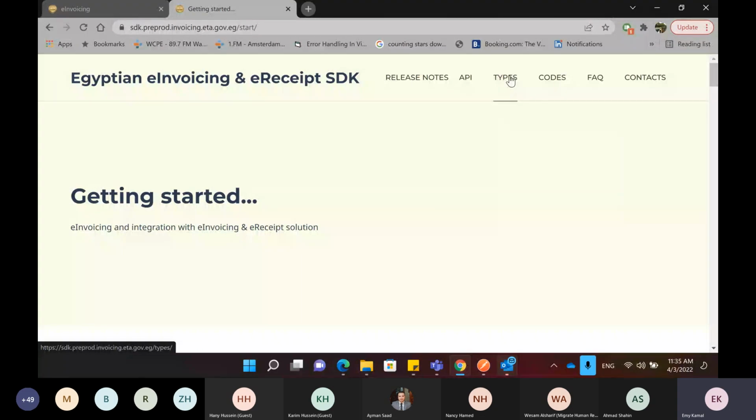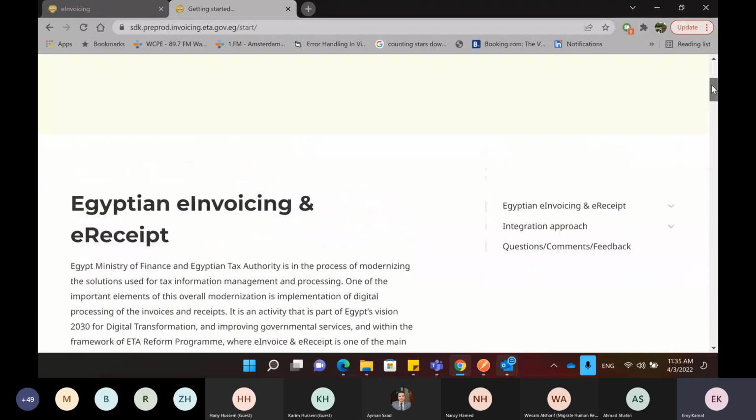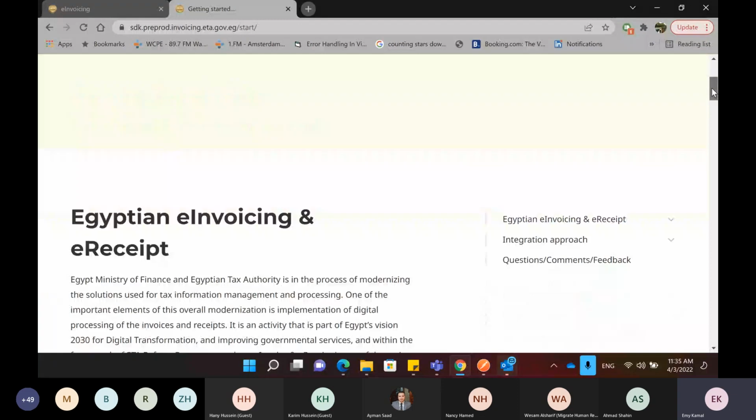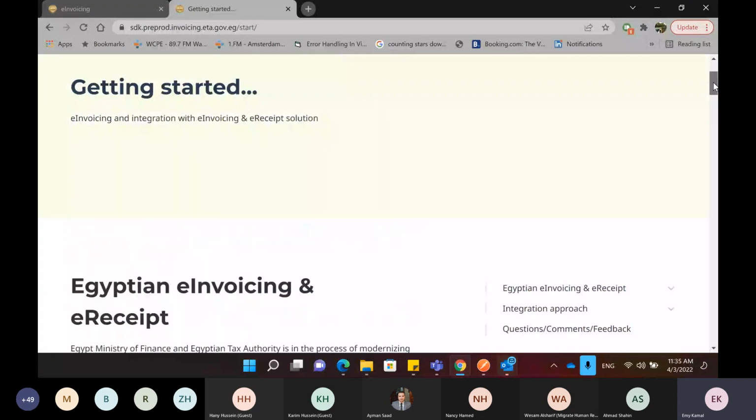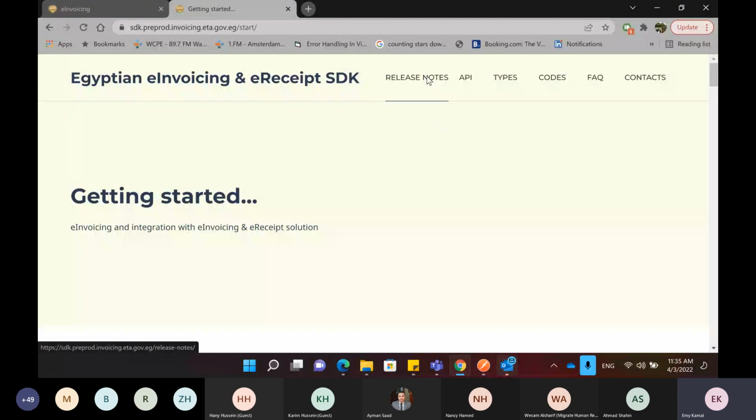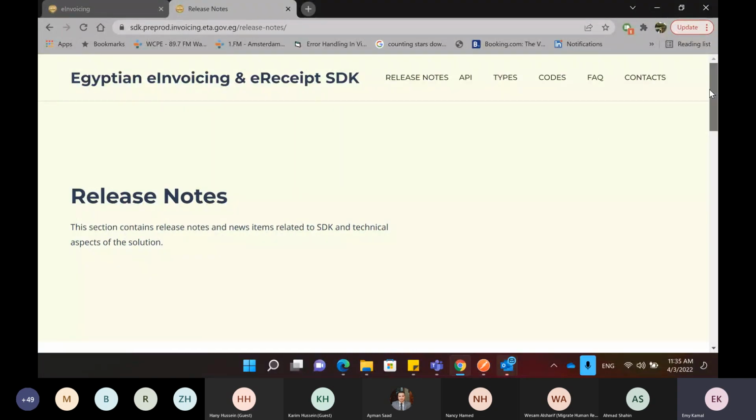Of course, if you have any questions, I prefer that we take them at the end of the session. Please take notes of the questions, or you can raise your hands and we can have a discussion after I'm done with the walkthrough on the portal. To get started, this is just a description about our solution. We're talking here about the e-invoicing and the e-receipt solution. If we go to the release notes, I just want to show you what has been added to the portal and the solution, and what the new features are.